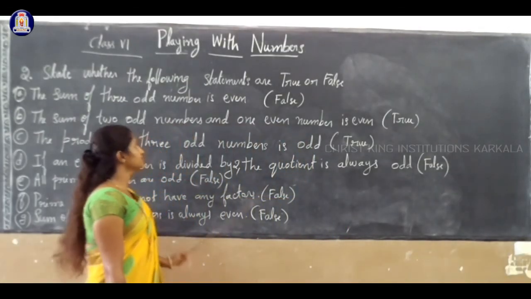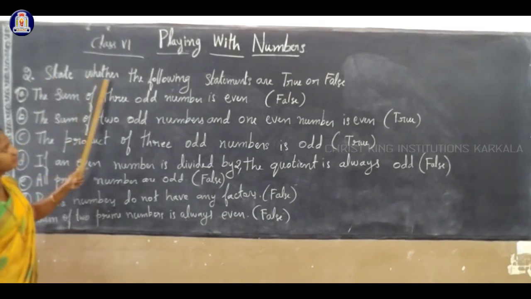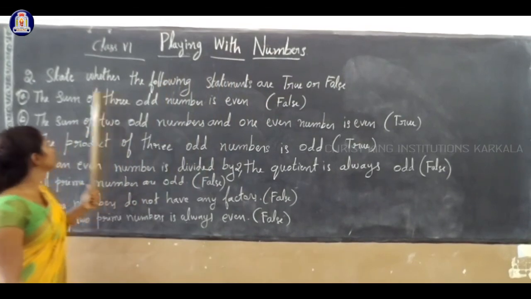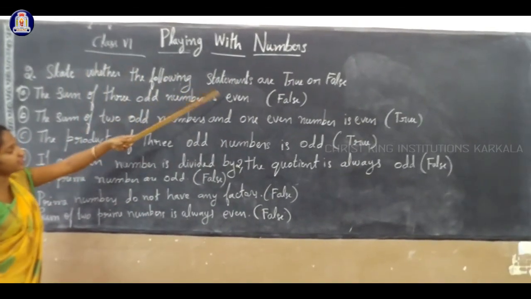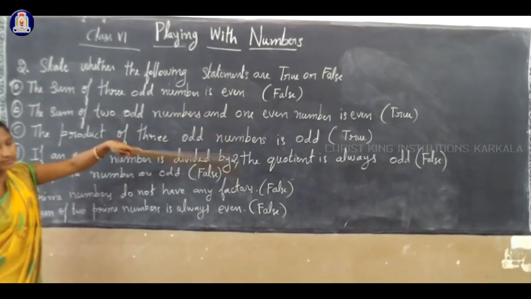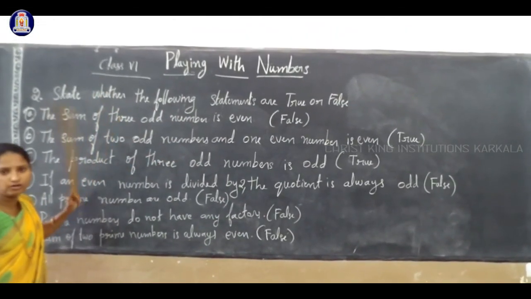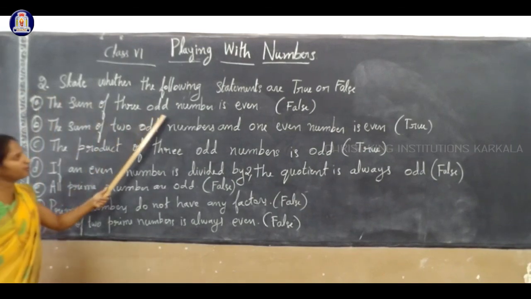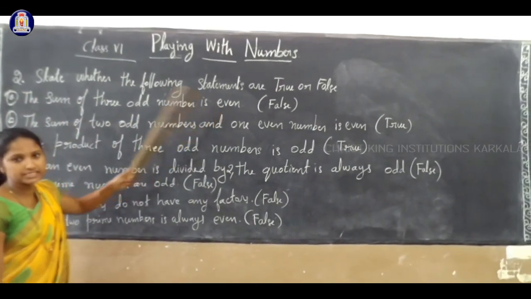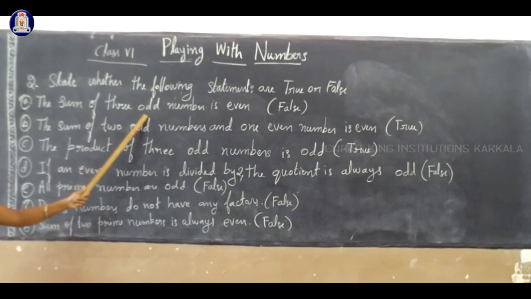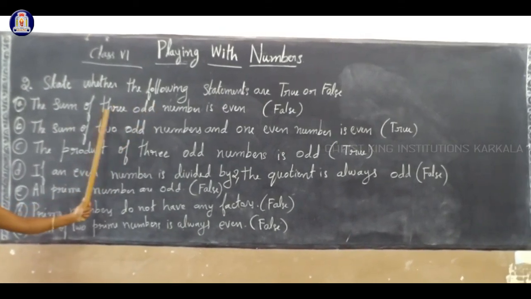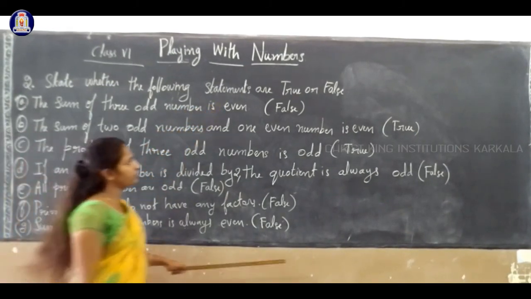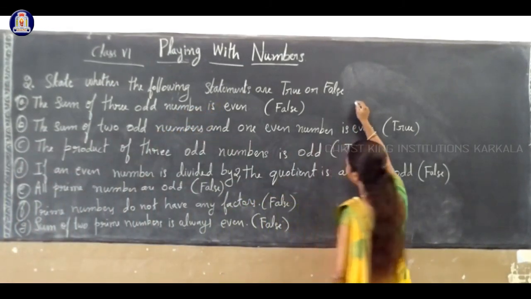Okay, next question. See here. State whether the following statements are true or false. The given statement is true or false. You have to find out. See, first one, the sum of three odd numbers is even. If you take any three odd numbers, the sum of three odd numbers is even. Now we have to check whether it is true or false.